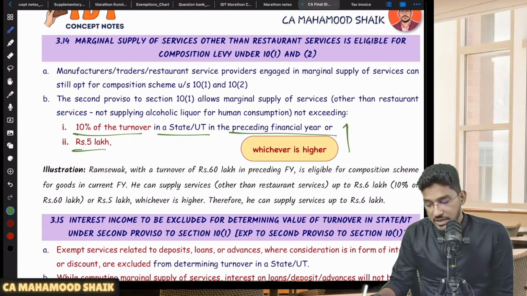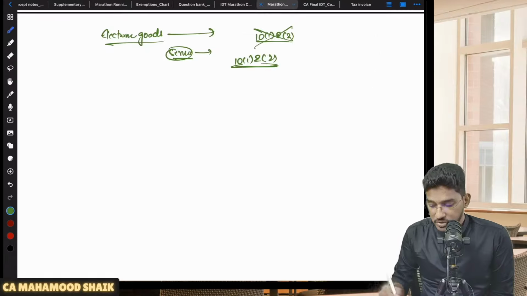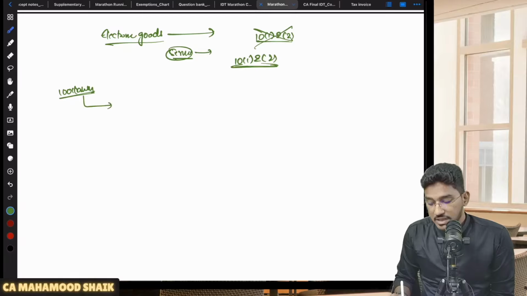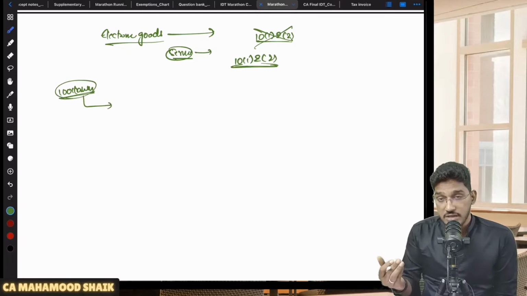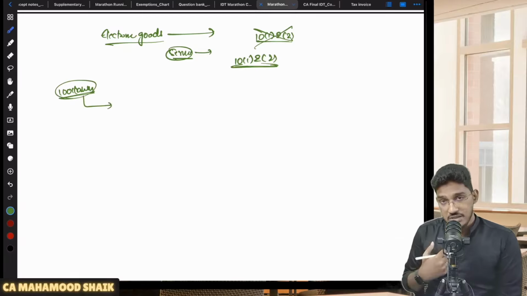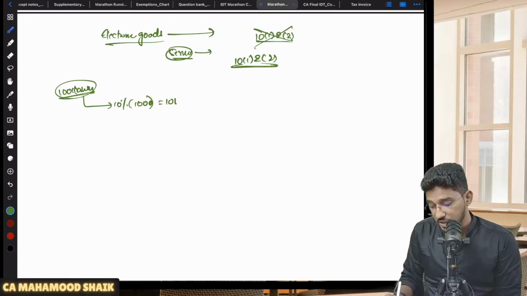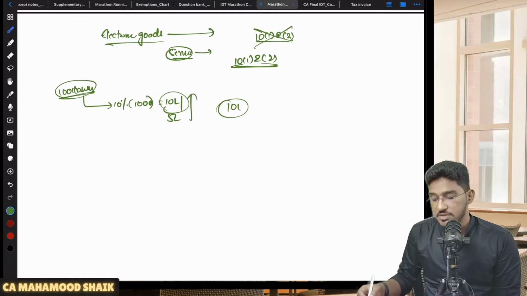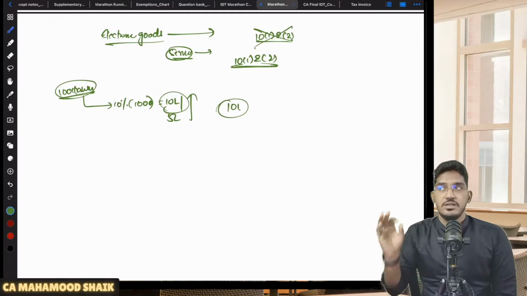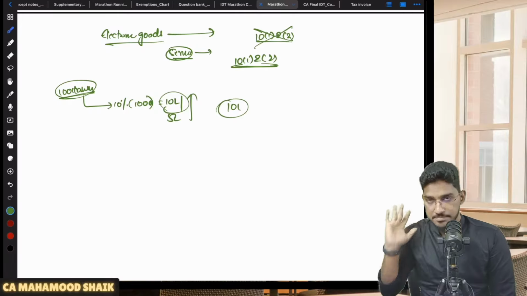Let us say, for example, my turnover in the preceding financial year is 100 lakhs. So now in the current year, I can do marginal supply of services and can still remain under the composition scheme. How much supply can I make? 10% of turnover in the preceding financial year. 10% of 100 lakhs will come to 10 lakh rupees, or 5 lakh rupees, whichever is higher. So in the current year, I can make marginal supply of services up to a limit of 10 lakh rupees. Still, I can remain under the composition scheme.